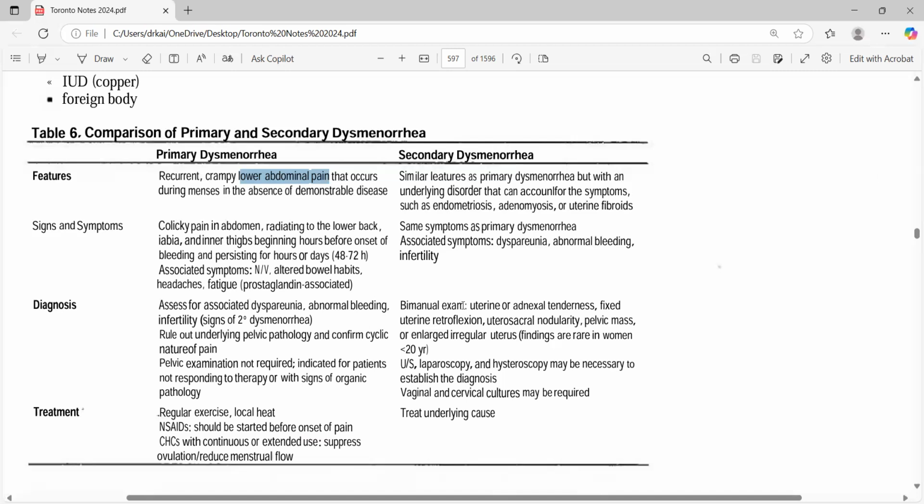Then in the bimanual examination, what are you going to check? Whether the uterus is fixed or not fixed, tender, nodular, or whether there is an irregular or irregularly enlarged uterus, or how it is.